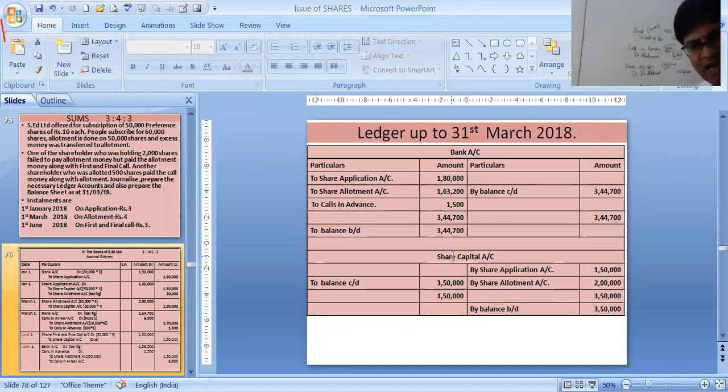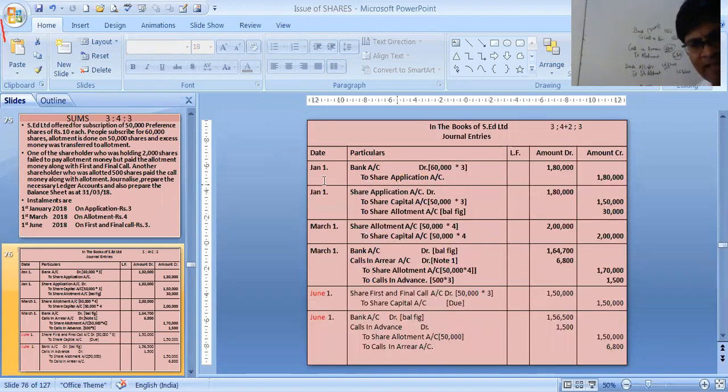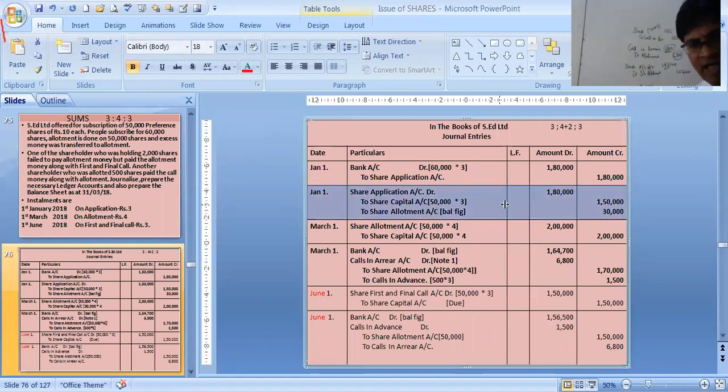Similarly, share capital account. See the ledgers. At the time of application, we have transferred to the capital 1,50,000. At the time of allotment, we have transferred to the capital 2 lakh. Then we have transferred on June 1st, that we will not consider.